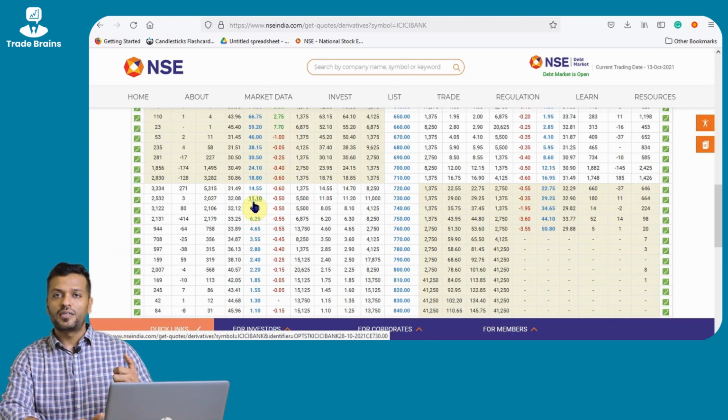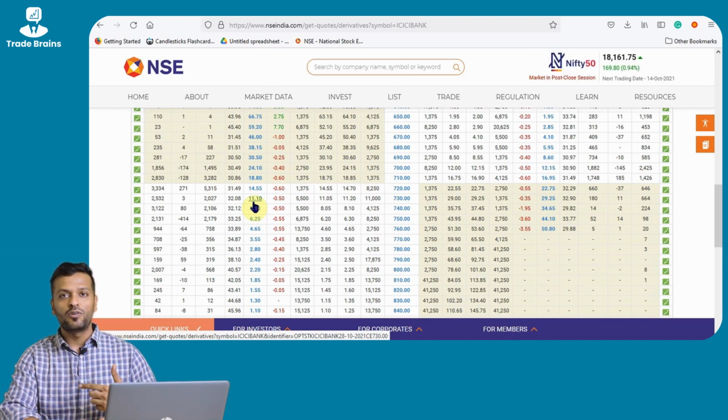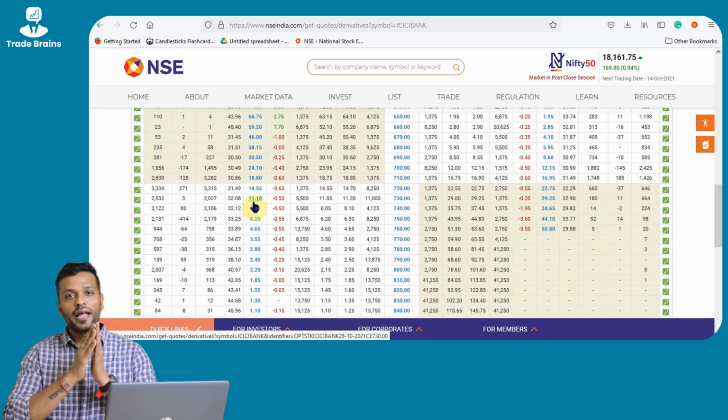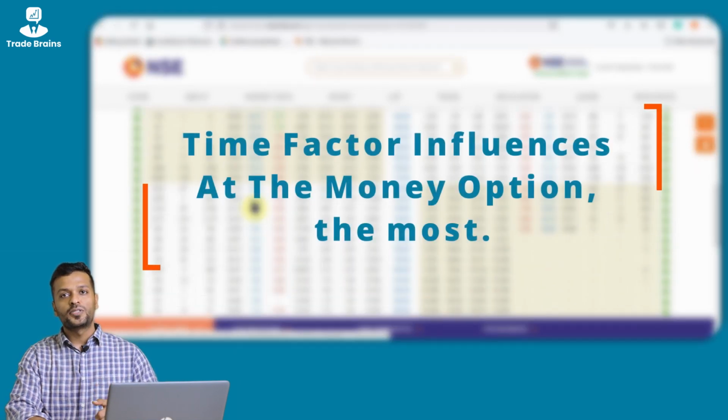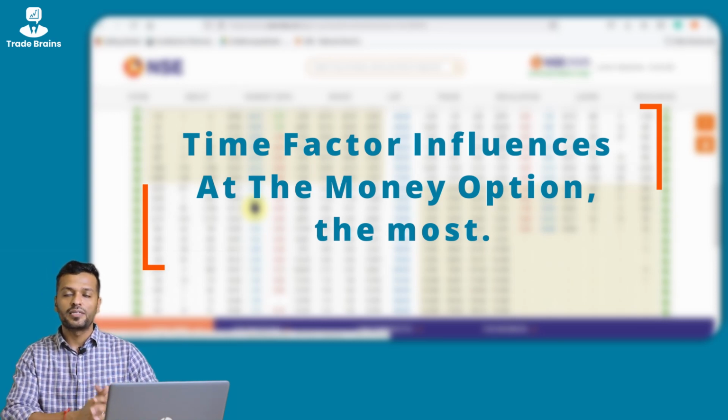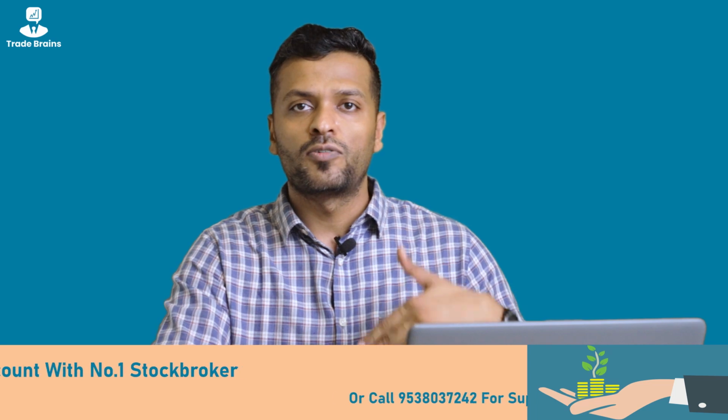So from all these three calculations, the highest amount of extrinsic value goes to the at the money option, which is what is followed in any underlying asset you take. The at the money option has the highest extrinsic value because it is closest to the current price of the underlying asset. So I hope this simple illustration of the concept of intrinsic value and extrinsic value, which is the time factor, gave you a decent understanding of this important concept which becomes an integral part of option trading.